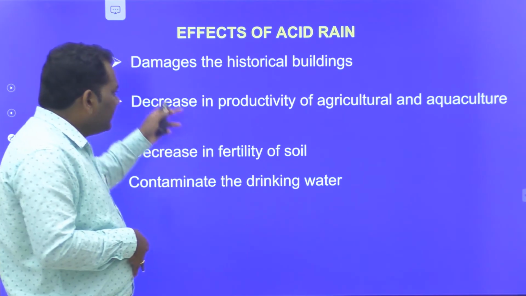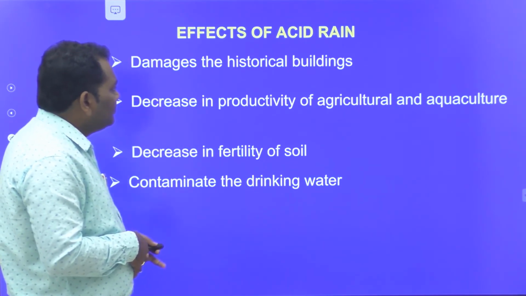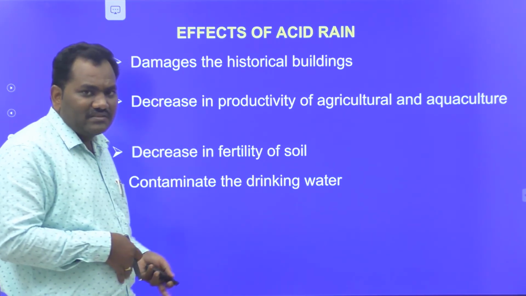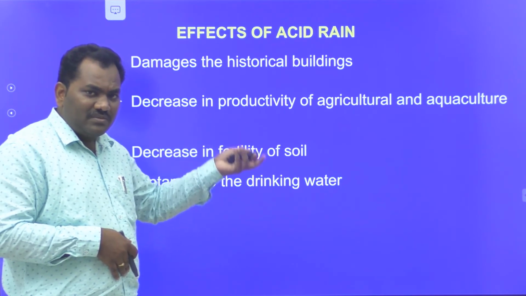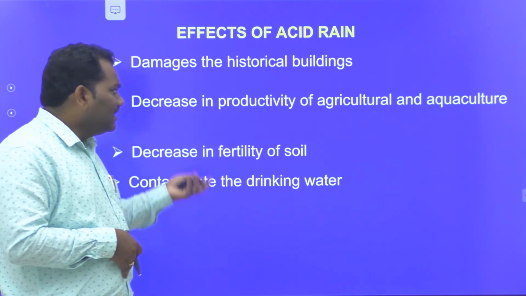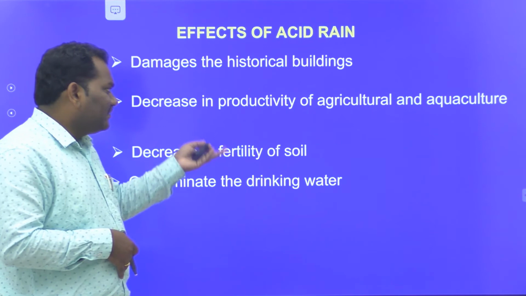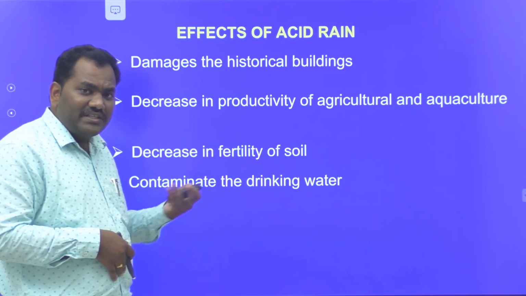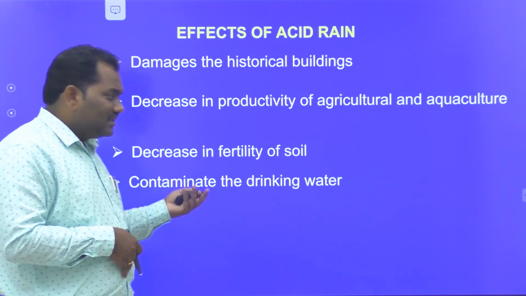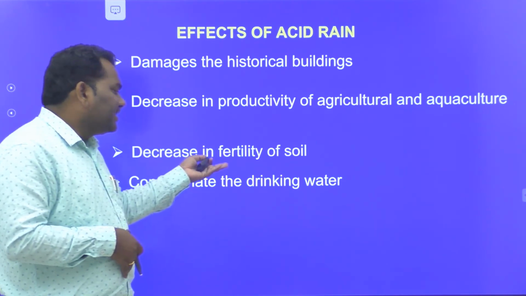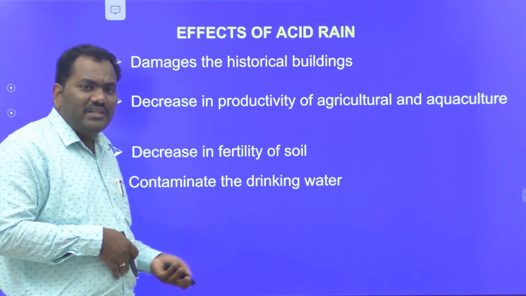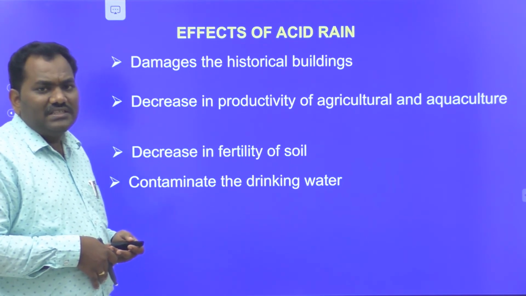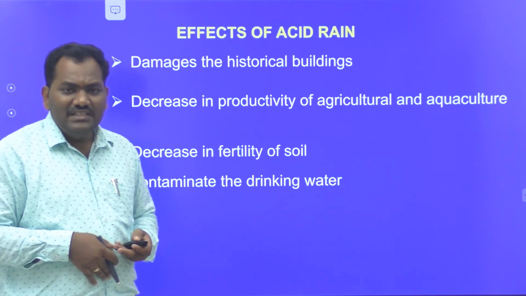So these are the major disadvantages of acid rain. First is damage to historical buildings like the Taj Mahal, another is decreased productivity of agriculture and aquaculture, the third is that the fertility of soil is also decreased, and the quality of drinking water is also decreased or contaminated. These are the major effects of acid rain.